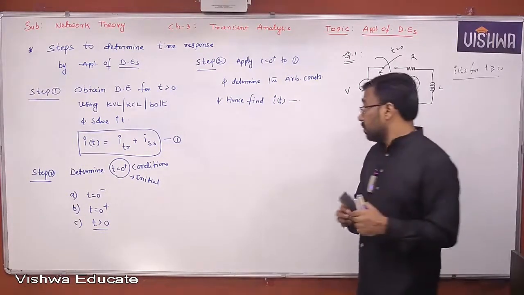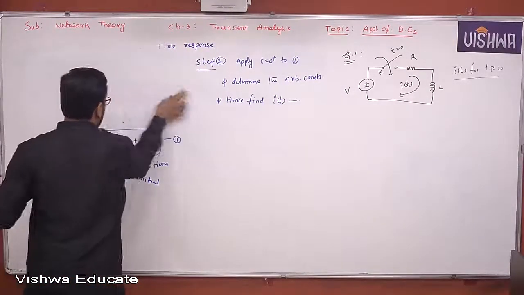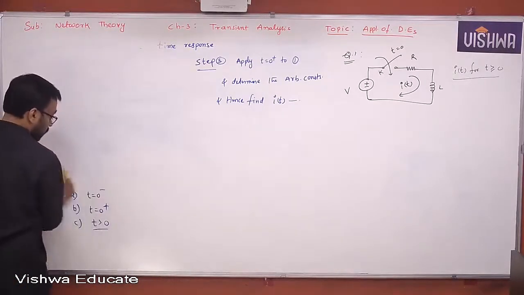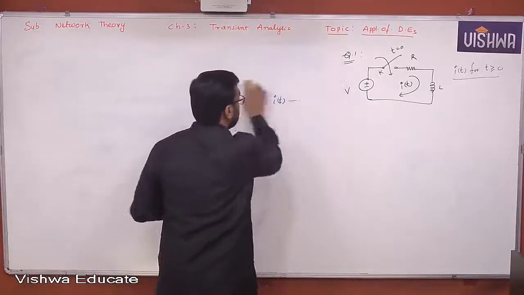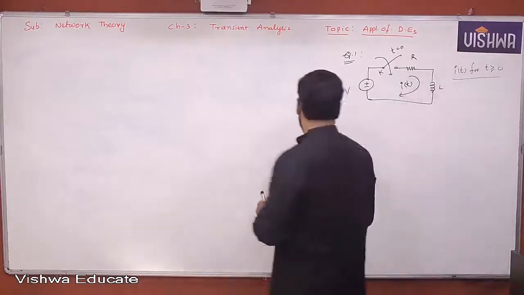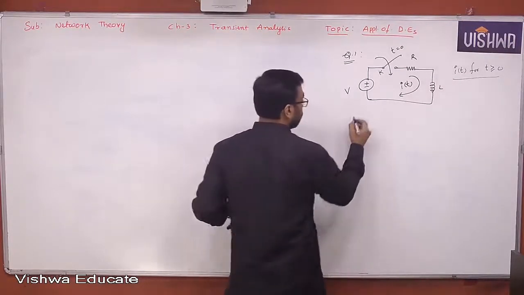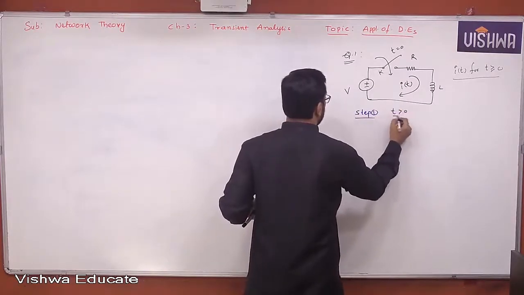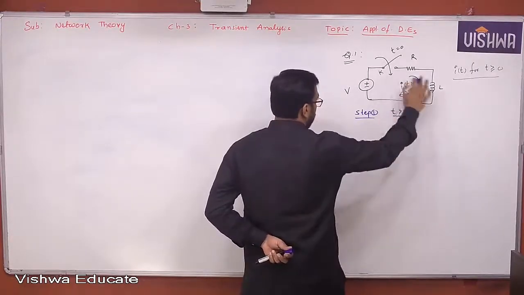Step 1. What is step 1? Obtain a differential equation for t greater than 0 using either KCL or KVL. Yes or no? So let's do that. Using either KCL or KVL, let us find the differential equation. For t greater than 0, the differential equation can be obtained because you require current as a variable. Definitely KVL is the only option you have.